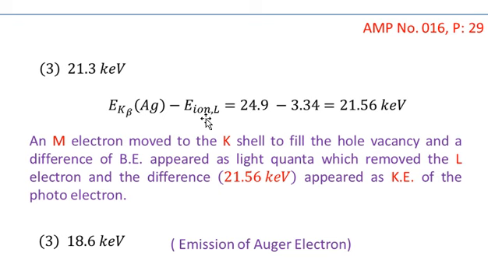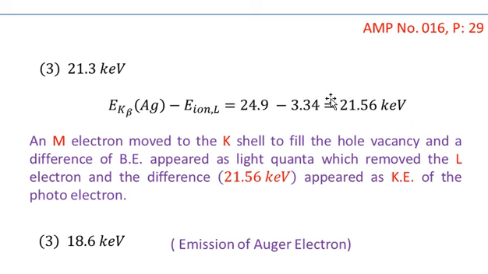The L electron from the silver atom was ionized when it was provided the energy of the K beta radiation, and the value of K beta radiation was 24.9 kilo electron volt measured in another experiment. So you see that the difference of these two will appear as 21.56 kilo electron volt.